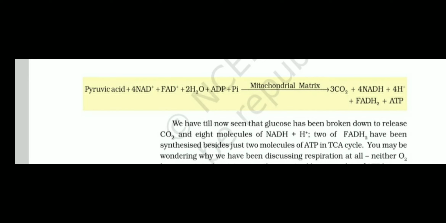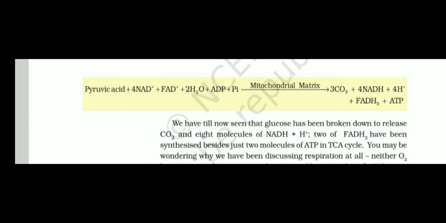So from the 2 molecules of pyruvic acid, when the glucose has been broken down, 8 molecules of NADH2, 2 molecules of FADH2 and 2 molecules of ATP are formed.